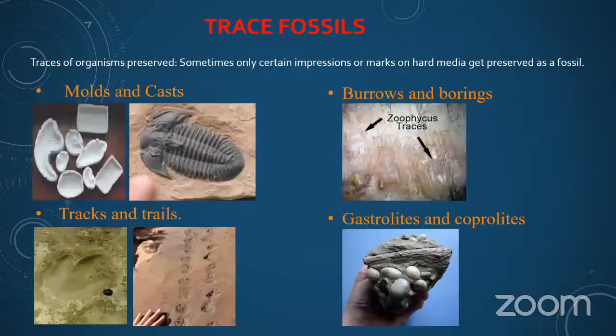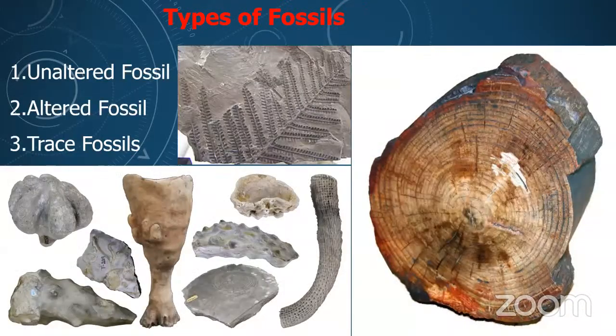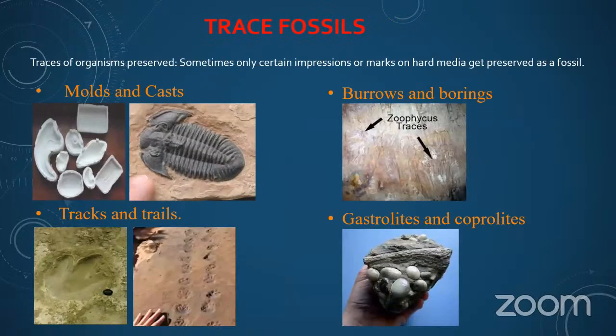And we have covered the unaltered fossils and altered fossils. Now we are going to discuss trace fossils. Traces of organisms are preserved; sometimes only certain impressions or marks on hard media get preserved as fossils. Here you can observe molds and casts, where the animal body is preserved like a mold and cast.